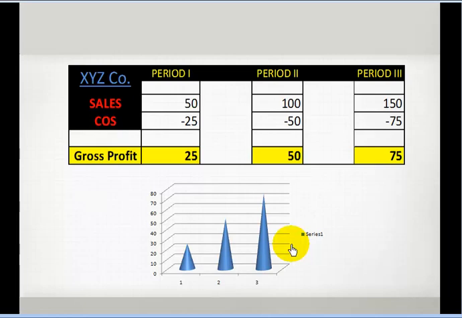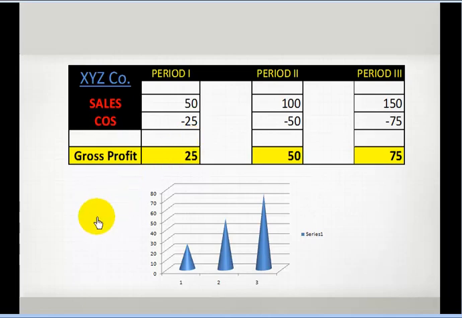For example, one of the directors of XYZ company has communicated to you, and he wants some suggestions.